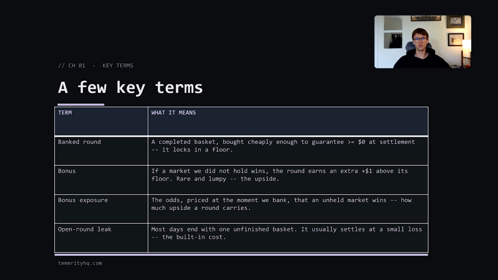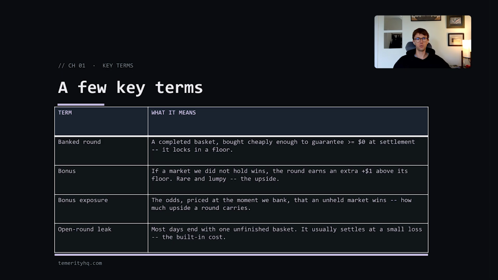Finally, we're relying on time arbitrage to complete these banked rounds profitably. We have some exposure between the time we entered the position and the time we complete the banked round. Namely, the position that we hold can resolve against us without being able to complete the round. This strategy relies on stacking rounds, each for a small profit, over and over again. But typically at the end of the day, we have that open exposure of the unfinished round that settles for a loss. This is a drag on performance, and I'll talk about some ideas for fixing it at the end of the video.